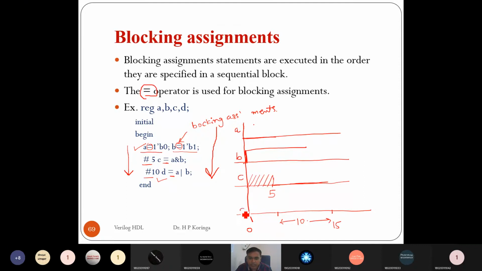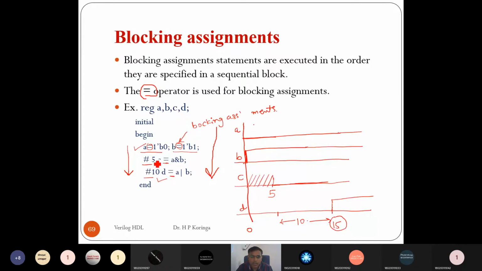So after that, it does the OR of A and B. B is equal to 1 and A is equal to 0, so the OR of A and B will be equal to 1, but it is at the 15 time unit, right? Because all the statements run sequentially, once A is equal to 0 runs, it runs at 0 time, there is no delay. B is equal to 1 also runs at 0 time, so there is no delay.